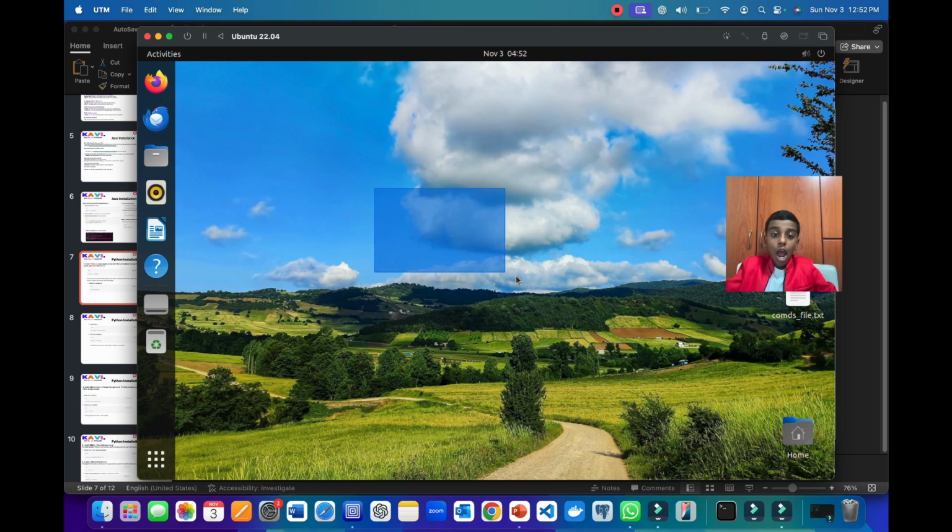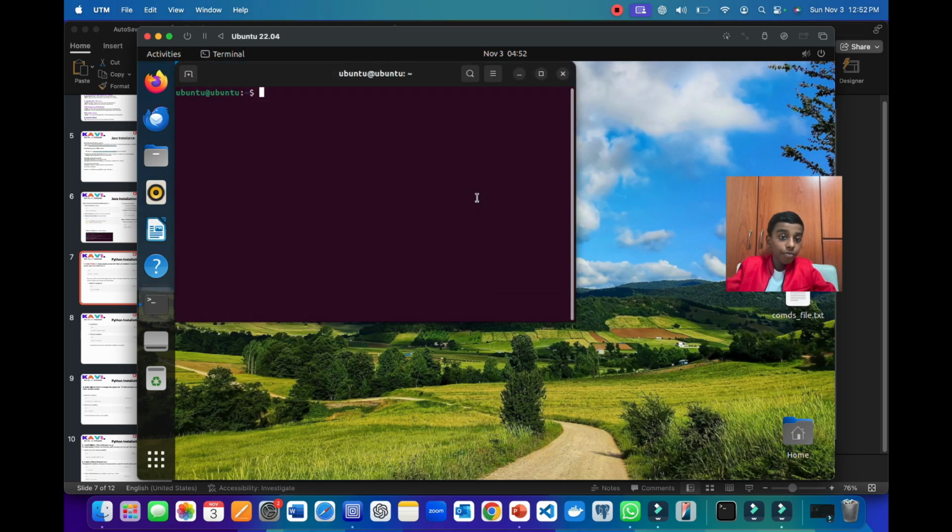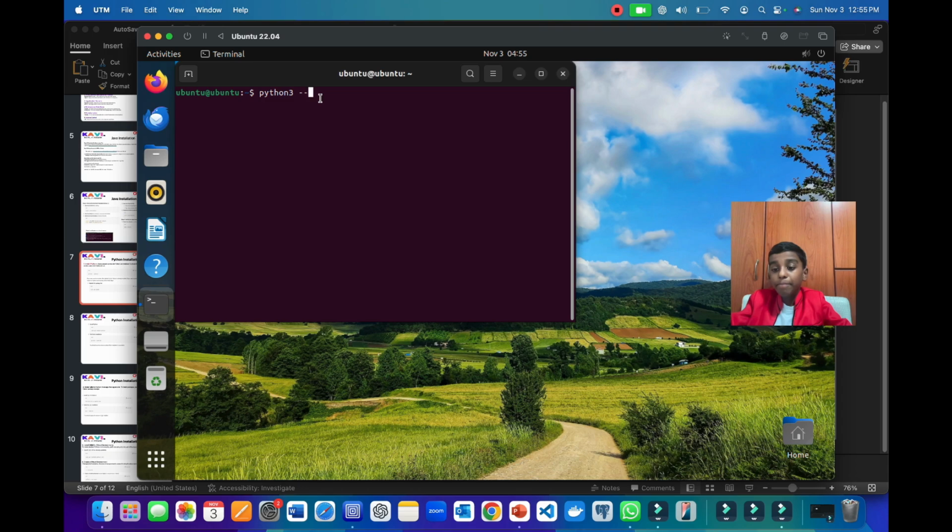So now here I'm in Ubuntu. Now here I'm going to the terminal. And now here I'm writing python3 --version. So now as you can see here it says Python 3.10.12. That means Ubuntu has installed Python 3.10.12. Now let's go back to our PPT to learn about more.